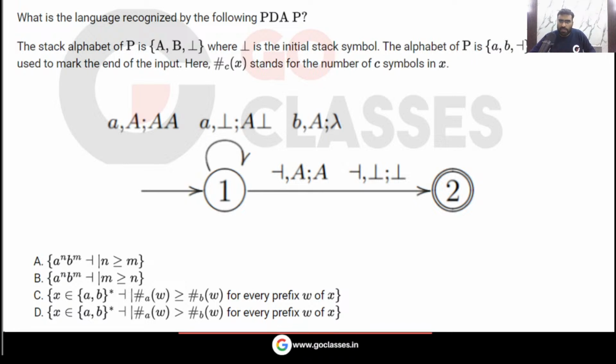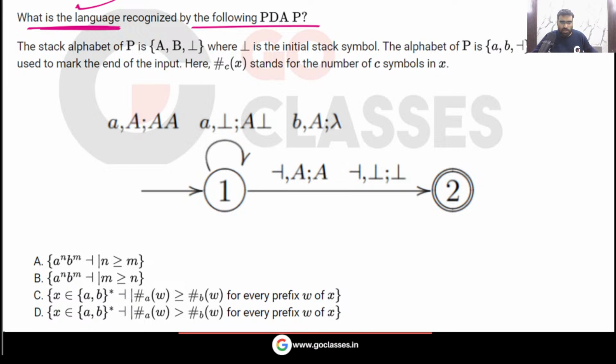The alphabet of P is A, B, and the end marker. This symbol is used to mark the end of the input. What does this mean? It means the number of C in X. How many symbols C are there in X? Now this PDA is given to you. The question is asking what is the language recognized by this PDA. So what will be the answer for this question?